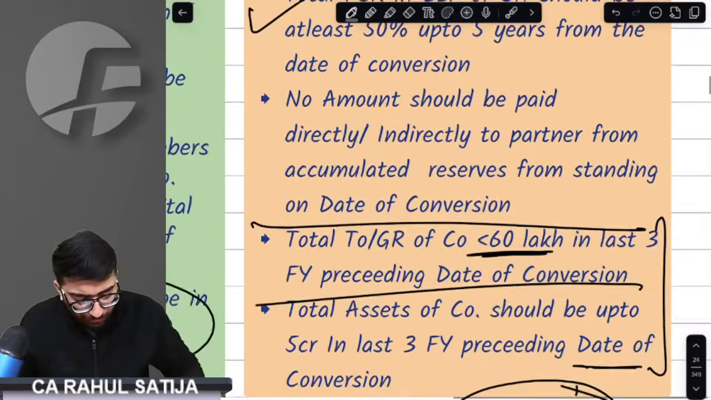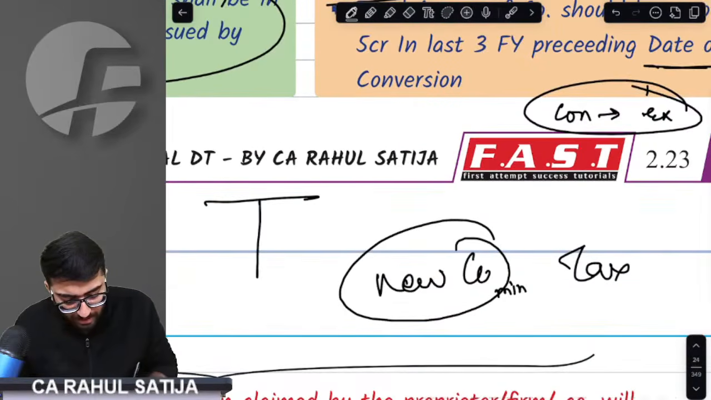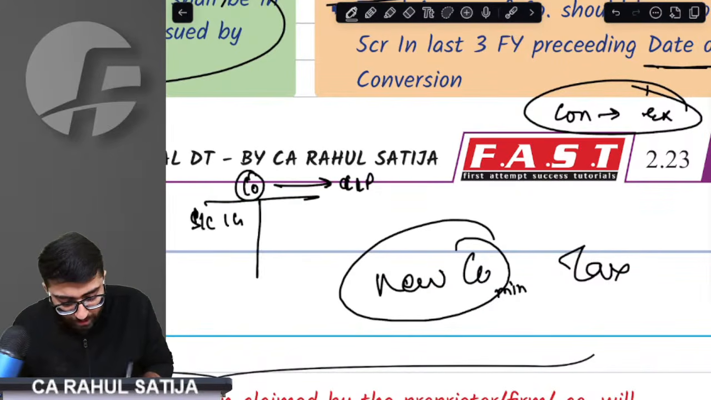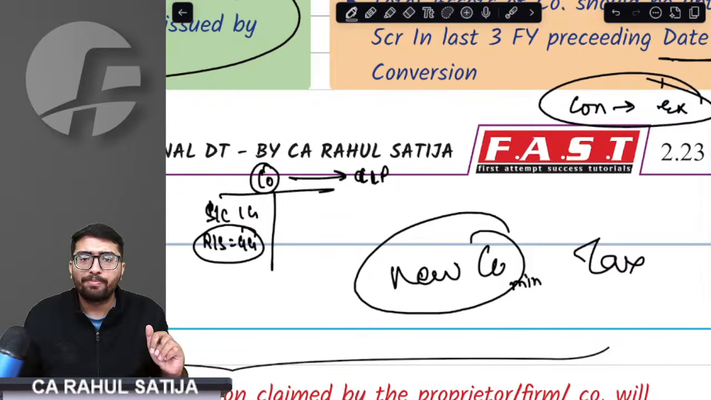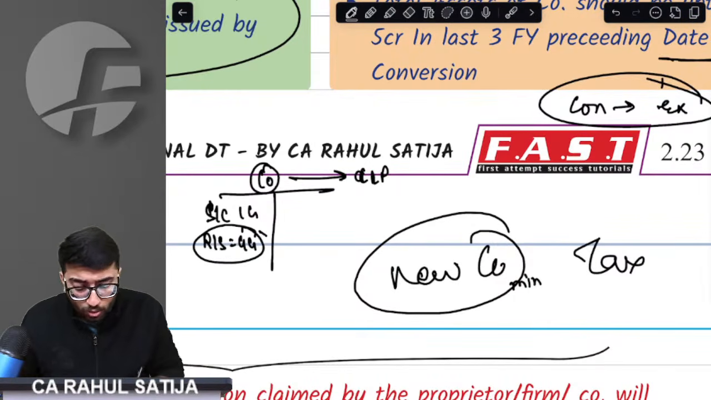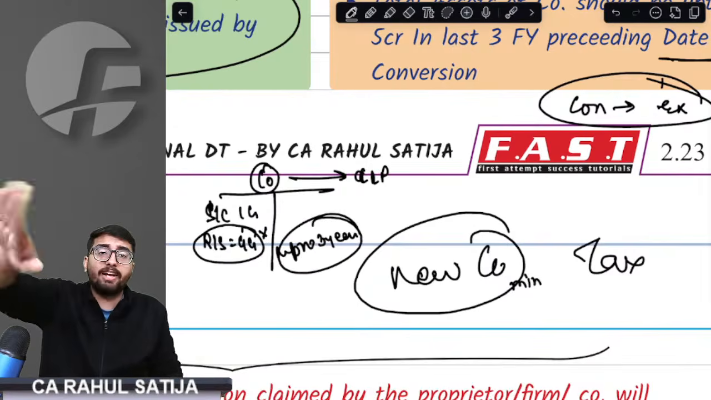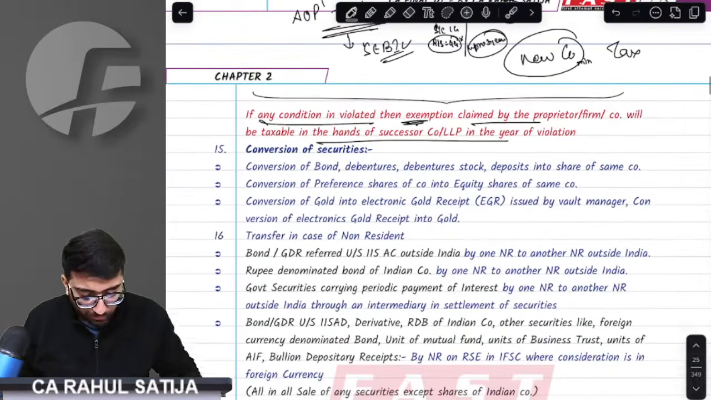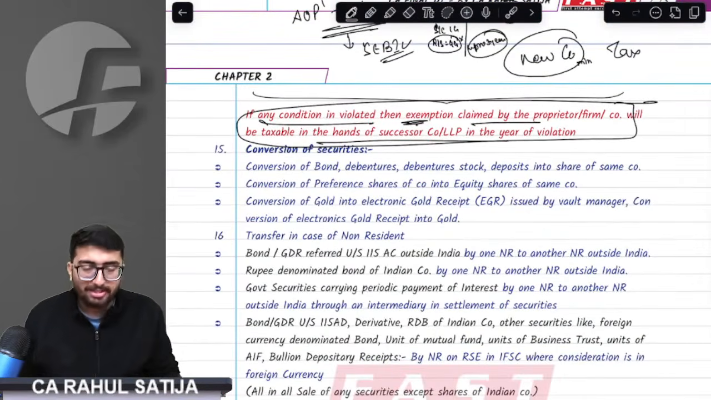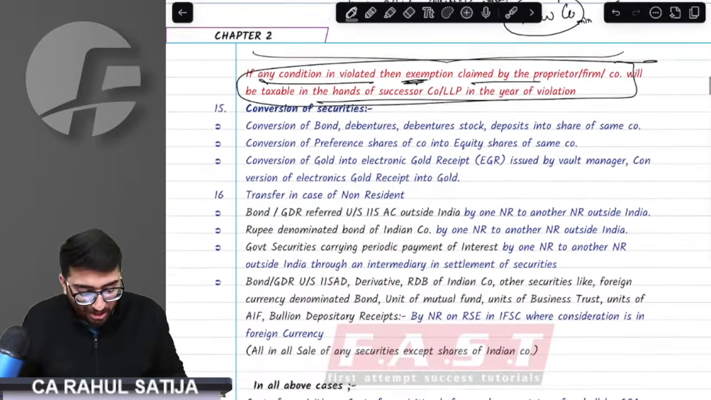And at last, sir, whenever a company is converted, for example, a company is converting into an LLP, the company might have share capital of 1 crore and reserves and surplus of, for example, 9 crore. The provision says whenever a company is converted into an LLP, no reserve should be given to partners up to 3 years. If it is given, then it is a violation, and tax has to be paid by the LLP. If any violation takes place, then the successor has to pay the taxes. Got it, sir, got it.